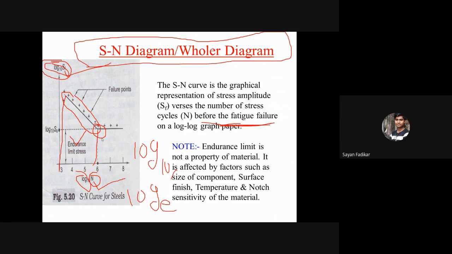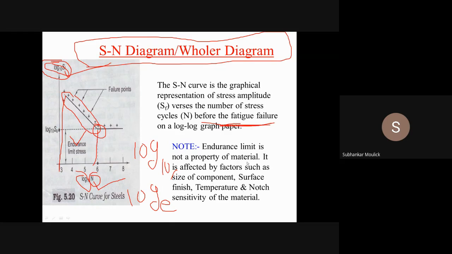No, sir. Fine. Okay. Now what? See, this endurance limit, whatever we have found out from this rotating beam fatigue testing machine, is not a property of material. If you see in ductile material and in brittle material, yield strength and ultimate strength are what? Those are properties of material. Fine. But endurance limit is not the property of material.